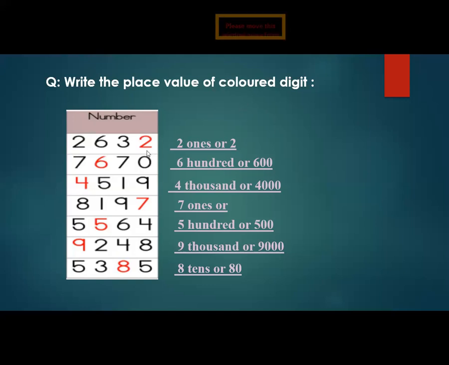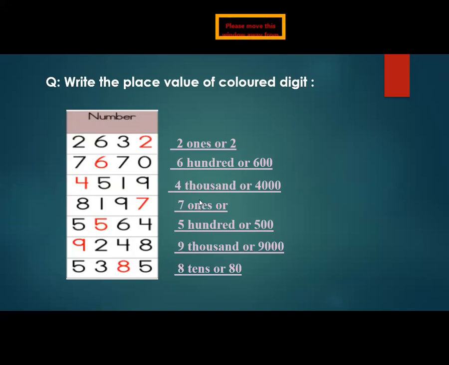Okay, wait. So 2. What's the place of 2? 1. So you write 2 ones or 2. This is 6. 6 at the place of 100. So you write 600. This is 4. 4 is at the place of 1000. So 4000. This is 7. 7 is at the place of 1. So you write 7 ones or 7. This is 5. 5 is at the place of 100. So you write 500. This is 9. 9 is at the place of 1000. So 9000. This is 8. 8 is at the place of 10. So 8 tens or 80. This is for guidance.